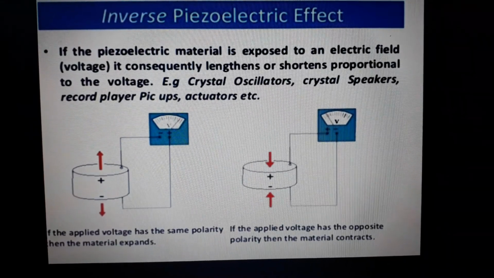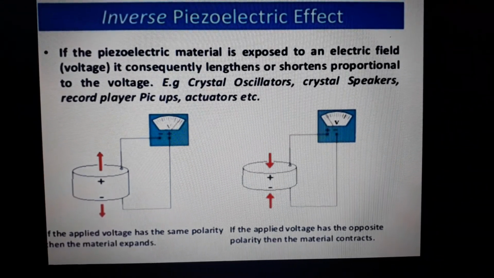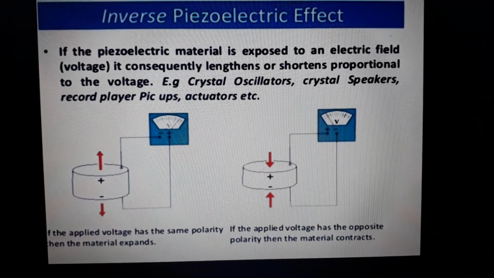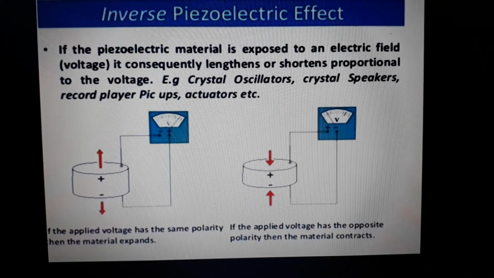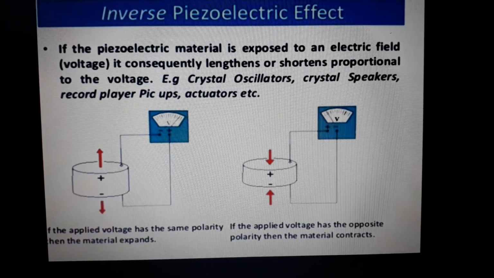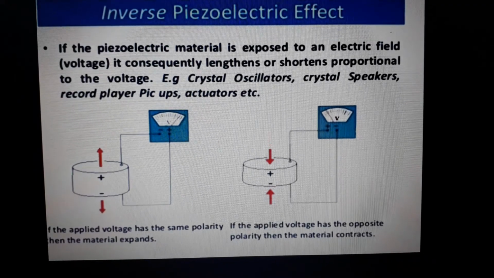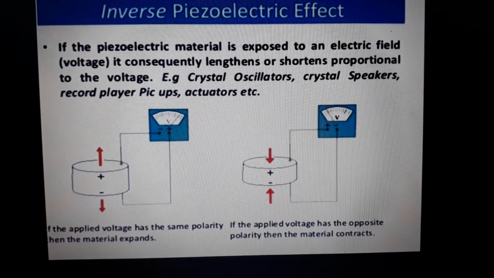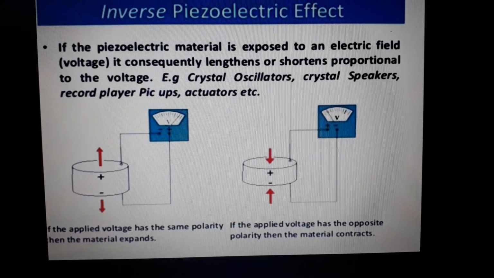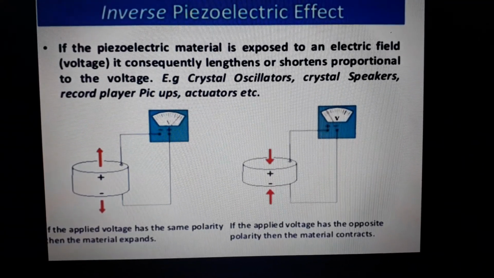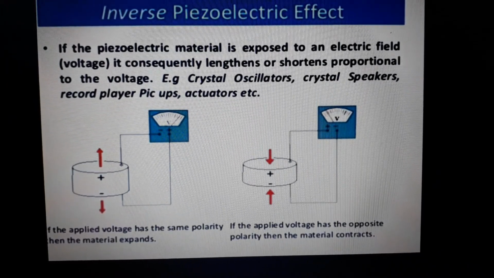Next, the inverse piezoelectric effect. If the piezoelectric material is exposed to an electric field, that is voltage, it consequently lengthens or shortens proportional to the voltage. For example, crystal oscillators, crystal speakers, record player pickups, accelerators, etc. For these cases, we are using the inverse piezoelectric effect.